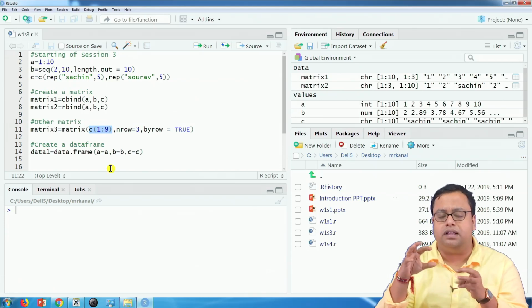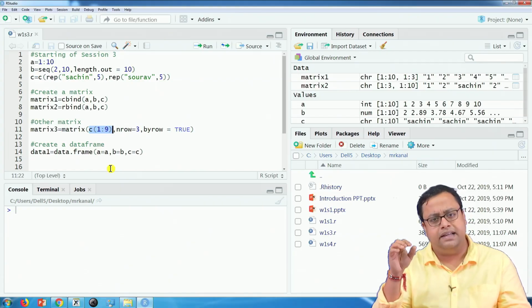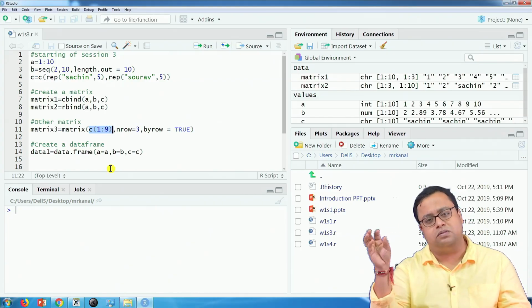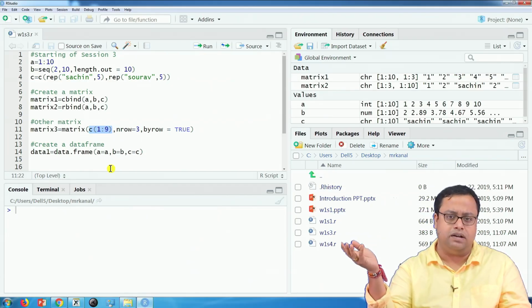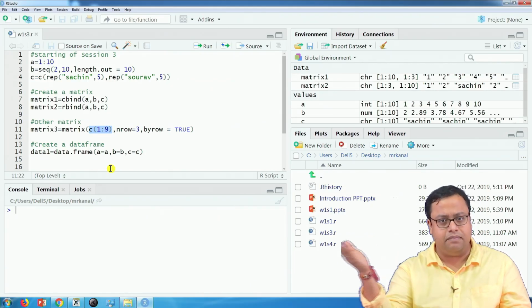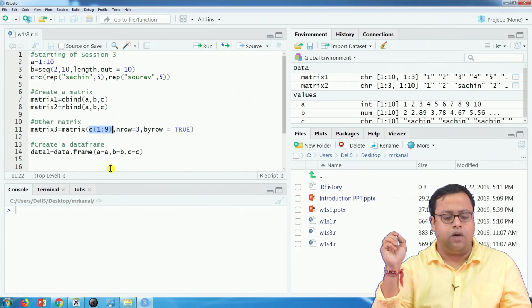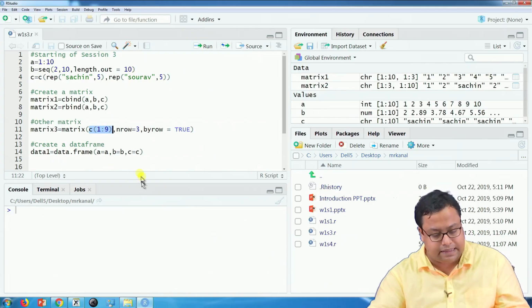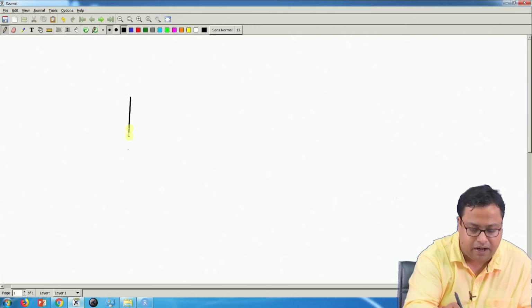And how many rows will the matrix have? I have written nrow is equal to 3. The moment I write that, if there are 9 values and the number of rows is equal to 3, then how many columns do you want? 3 obviously, 9 by 3. So, there will be 3 rows and 3 columns. Now, when I populate it, I can populate it in 2 different ways.